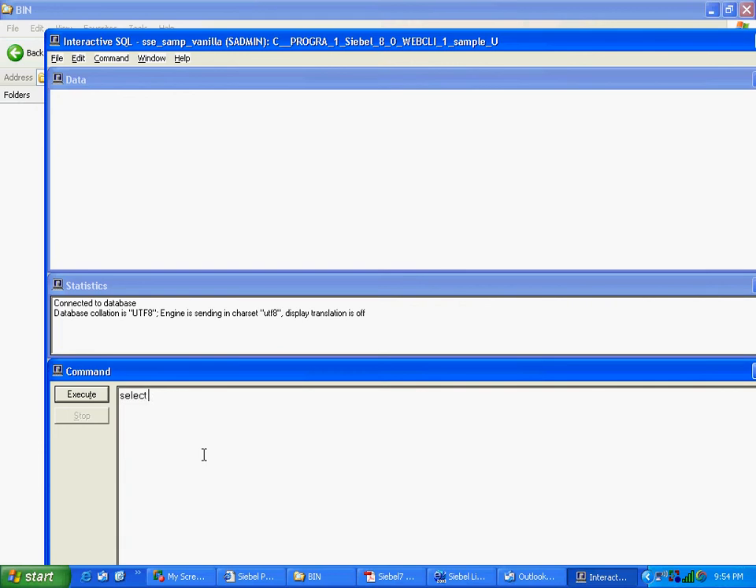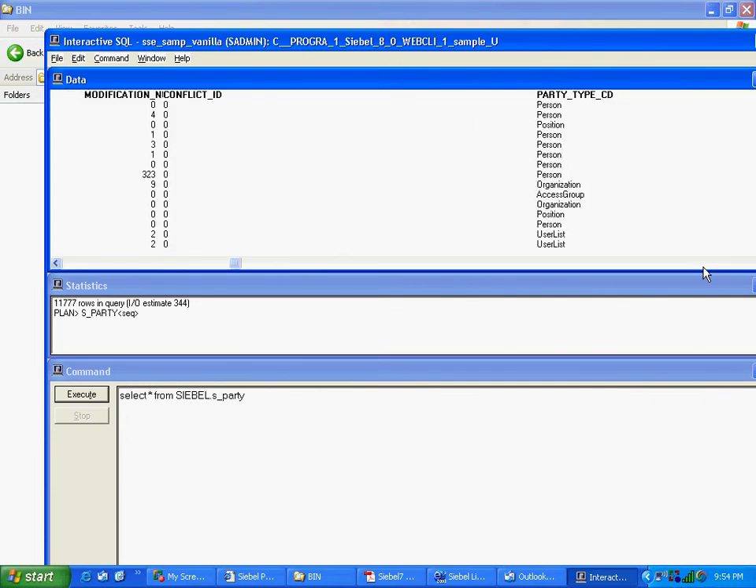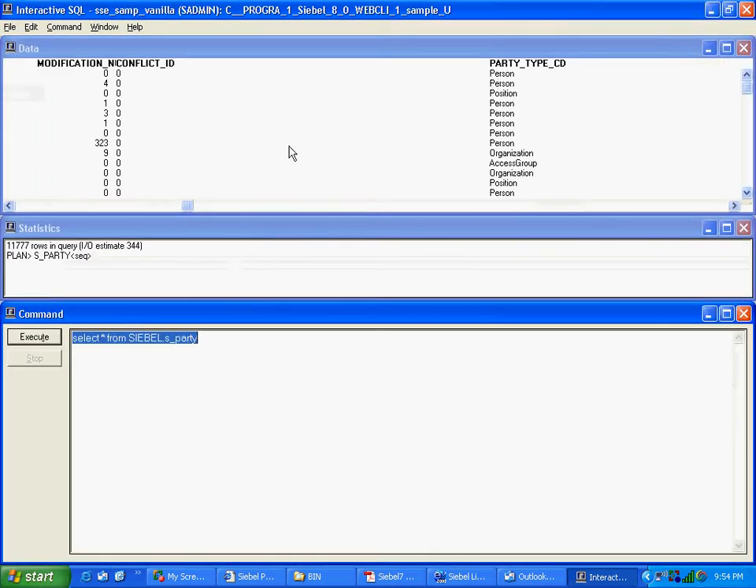So this is the party table. You see, it has a row ID that obviously has to be there. Created by, created date, that's fine. These are the system columns. These are supposed to be in every table in Siebel. Modification and config ID are also system columns, supposed to be in every table in Siebel. Party type, the main thing starts.